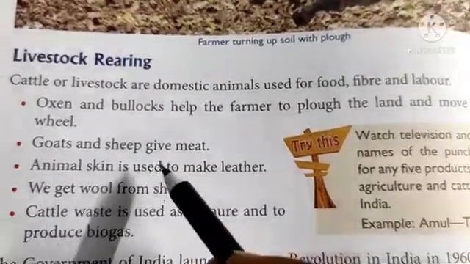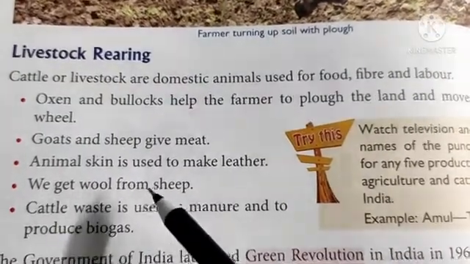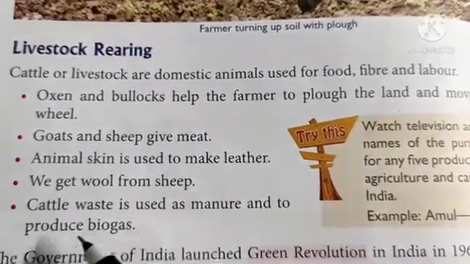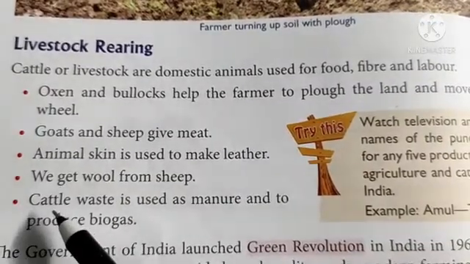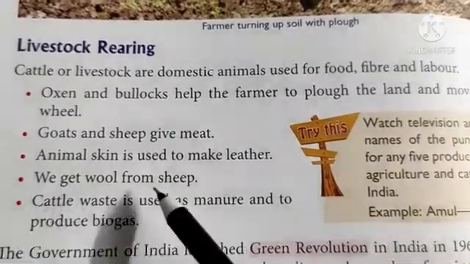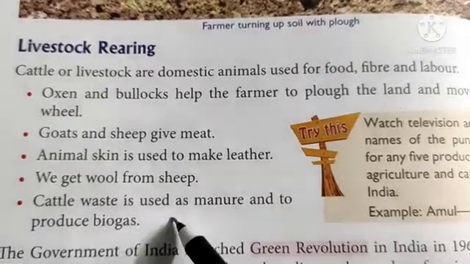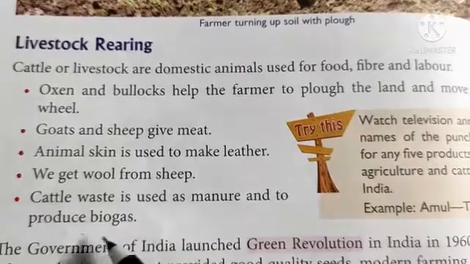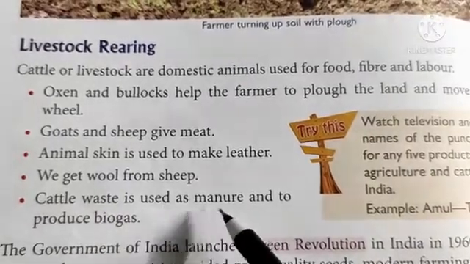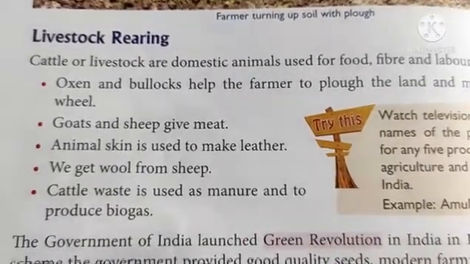Goats and sheep give meat. Animal skin is used to make leather. We get wool from sheep. Cattle waste is used as manure and to produce biogas.